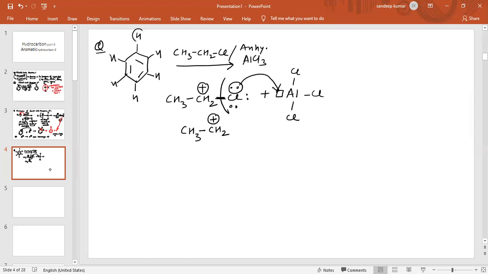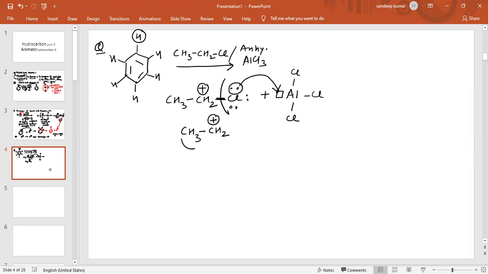One of the hydrogens will be replaced by this electrophile, and the product obtained is benzene with CH2CH3. So this is basically ethylbenzene. This is how we can do the reaction.